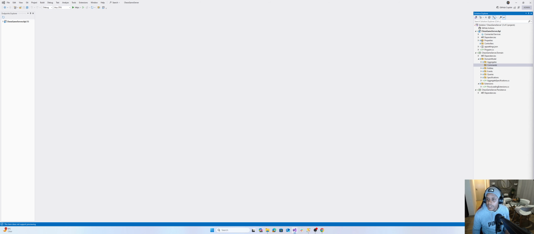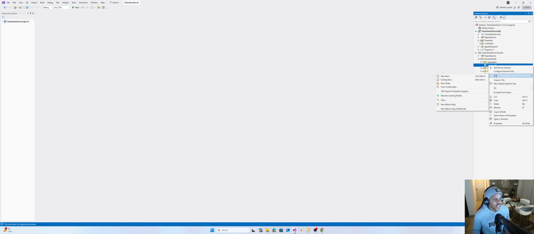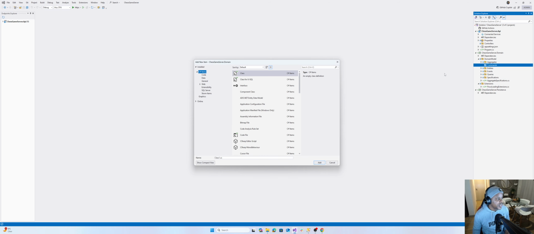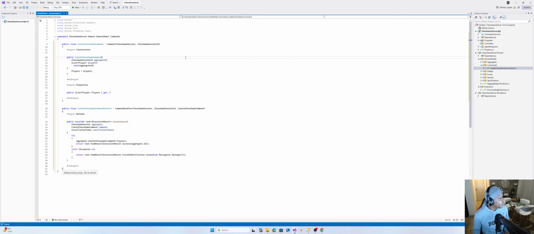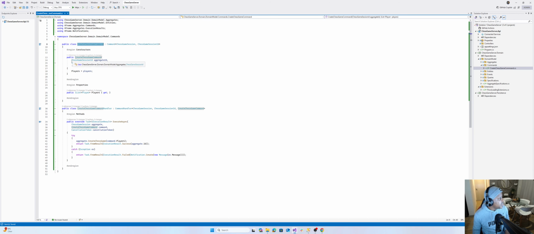On our command, we have two commands. One that's responsible for creating a fresh chess game session, which is called the create chess game command. This creates a new session which will take in whoever the new players are going to be to play this game. Create chess game takes in a chess game ID and a list of players.